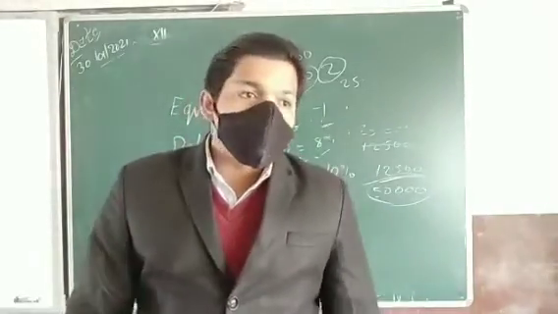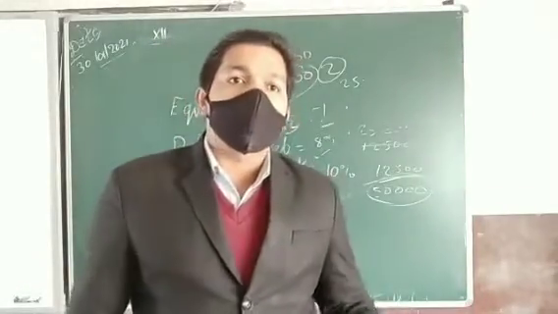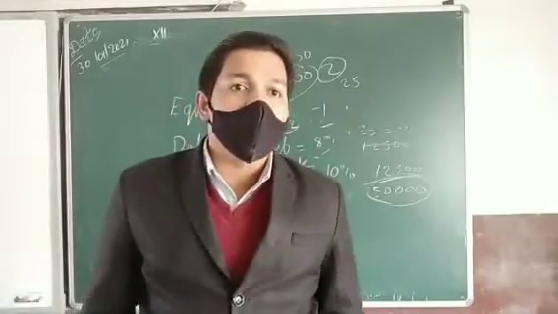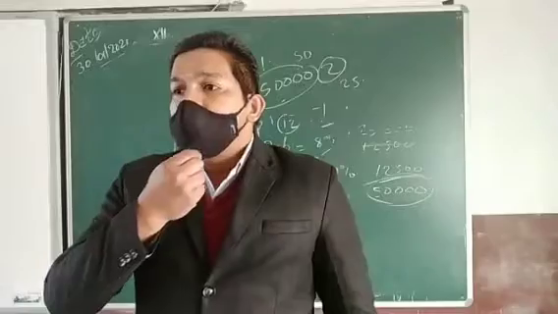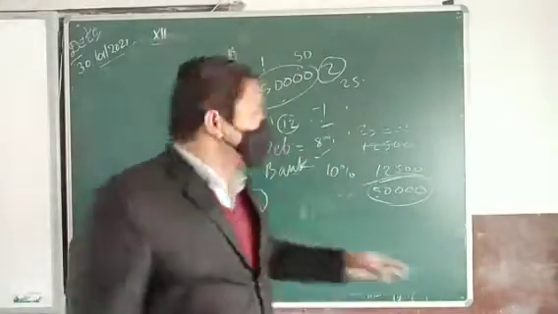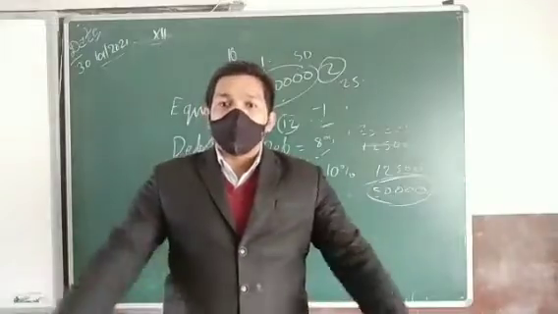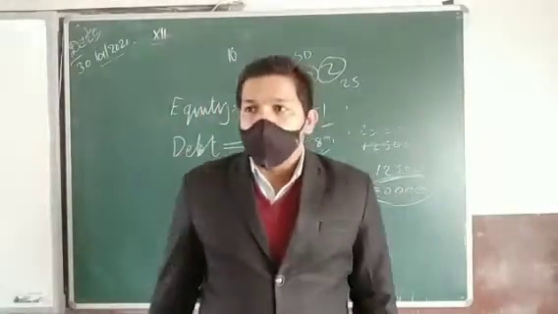Okay, and if the company is unable to pay this money, then the bank can file a case against the company, and they can seize the property. Some land is there that they will capture, some building is there that they will capture and sell, and they will take out the money. Is it not? But equity shareholders cannot do all these things. So, from the point of view of the company, equity shares are the low risk source.